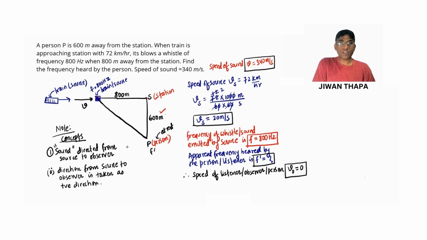So these are 2 points we need to note while solving numerical problems related to Doppler's effect. We always take sound directed from source to observer, and direction from source to observer is taken as positive direction. So this is to be noted.